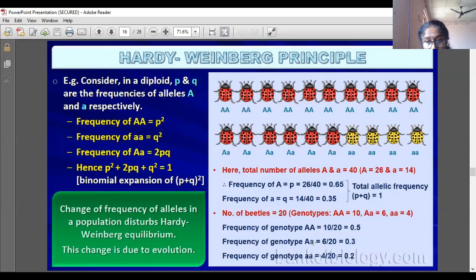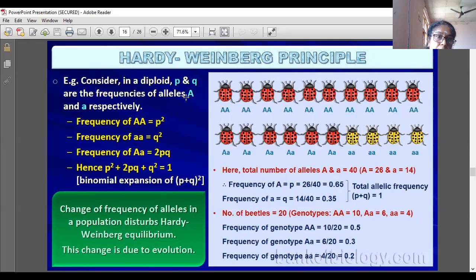Frequency of genotype capital A small a: 6 are there, 6 out of 20 is 0.3. And small a small a: 4 are there, 4 out of 20 is 0.2. Now adding, 0.5 plus 0.3 plus 0.2 is equal to 1 only.